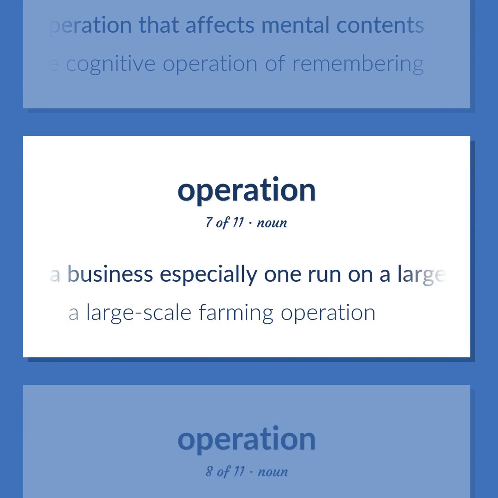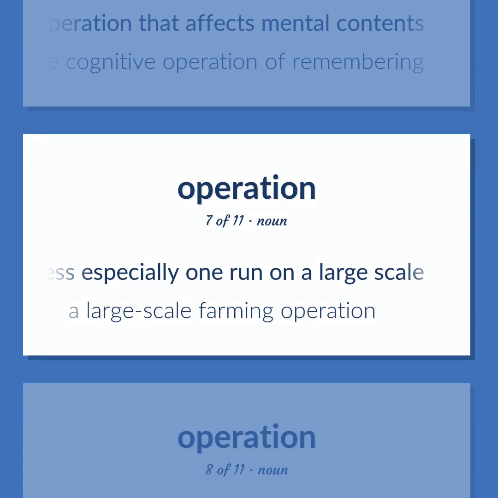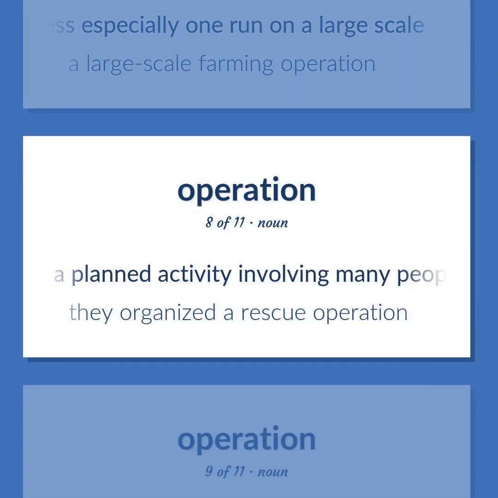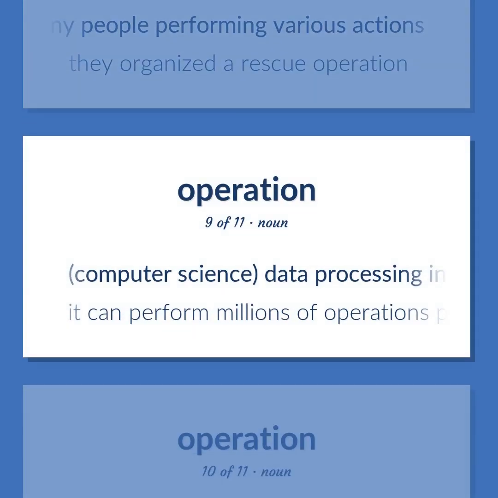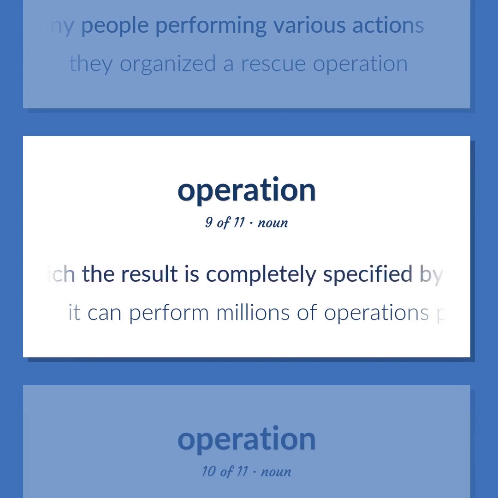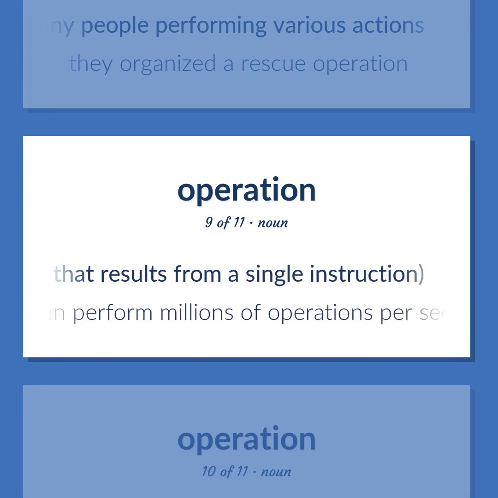A business, especially one run on a large scale. A large-scale farming operation. A planned activity involving many people performing various actions. They organized a rescue operation. Computer science, data processing in which the result is completely specified by a rule, especially the processing that results from a single instruction. It can perform millions of operations per second.